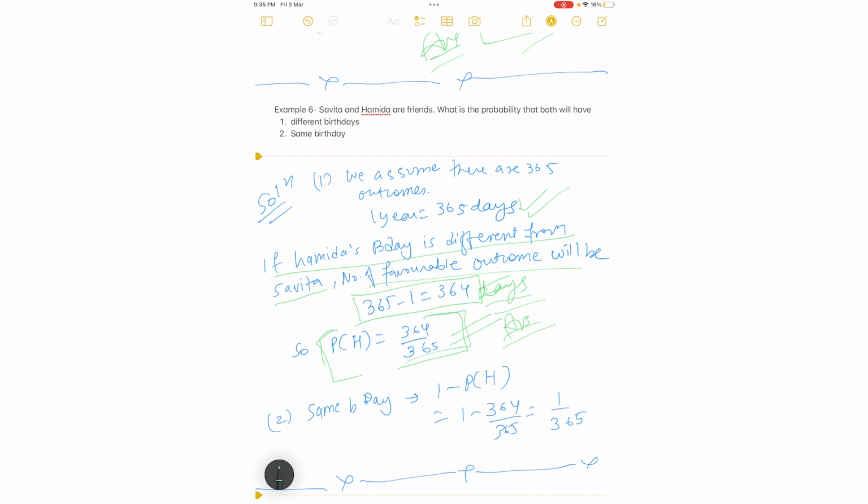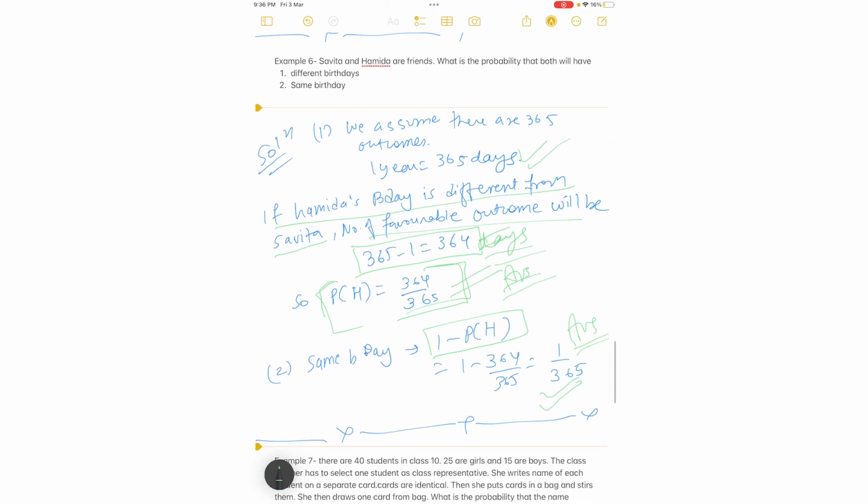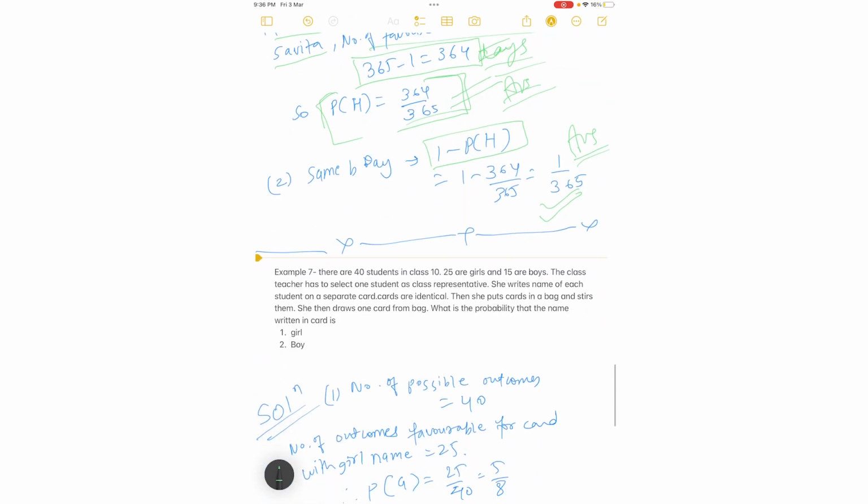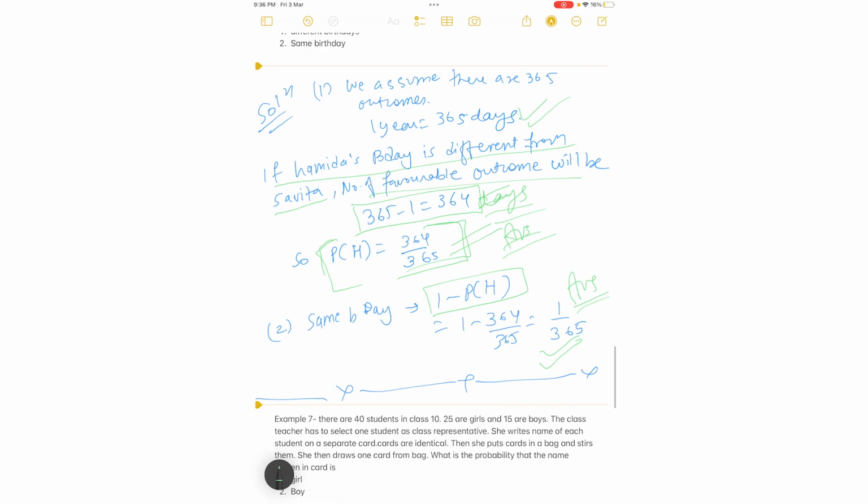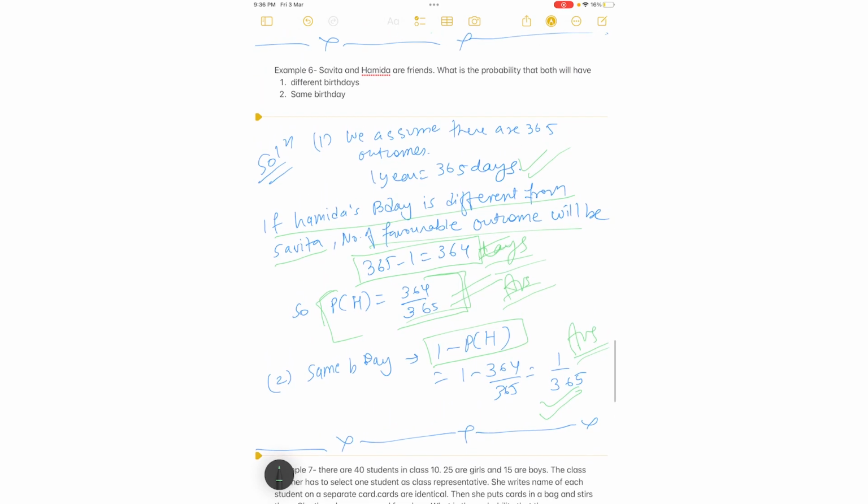Now, let's go to the second point. Find the probability that both will have the same birthday. So, for this, as I have already taught you, the easiest and simplest method is 1 minus the probability of different birthdays. So, that is 1 minus 364 by 365, which is 1 by 365. I hope you got this. Please let me know if you have any doubt in the comment section. I will just pause it here, so you can easily view these answers and understand easily.